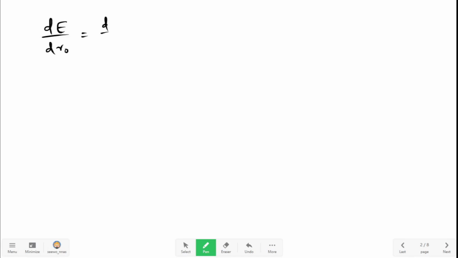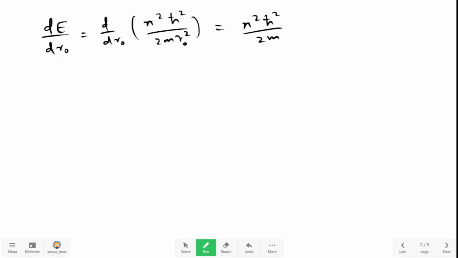dE by dr0 is equal to d by dr0 of pi square h bar square divided by 2m r0 square. This is equal to pi square h bar square divided by 2m, this is constant, times minus 2 times 1 by r0 cube. Therefore, the 2 gets cancelled, and this is equal to minus pi square h bar square divided by m r0 cube. Now let us find dV by dr0.